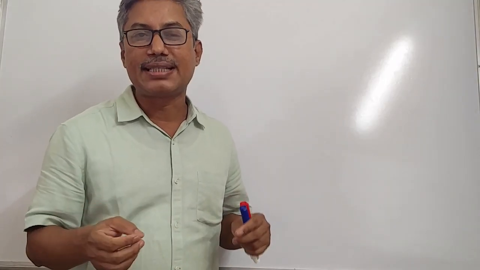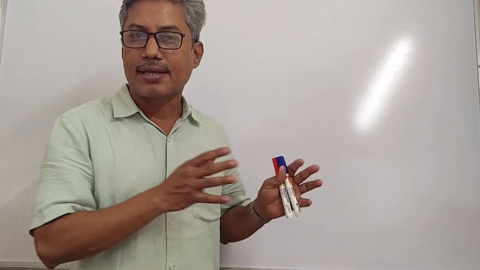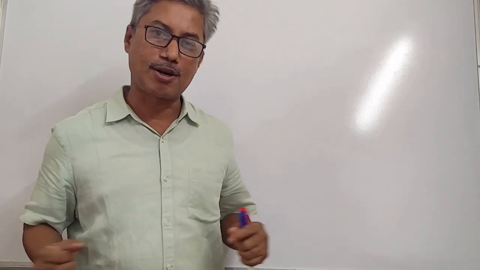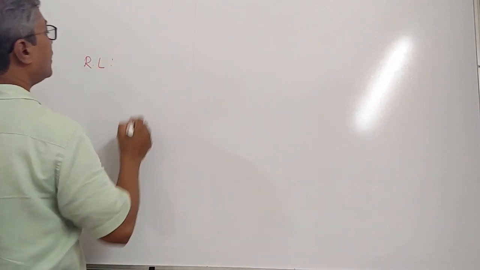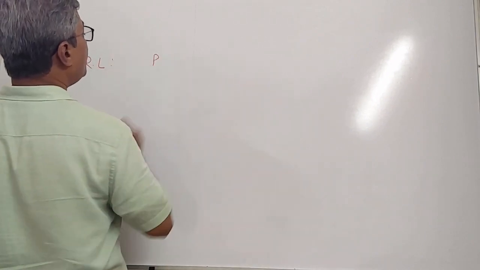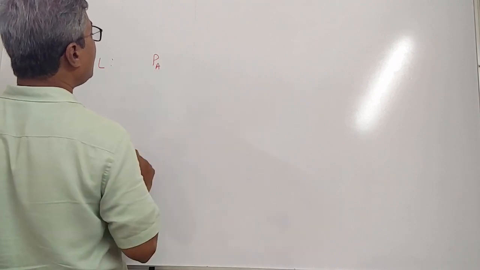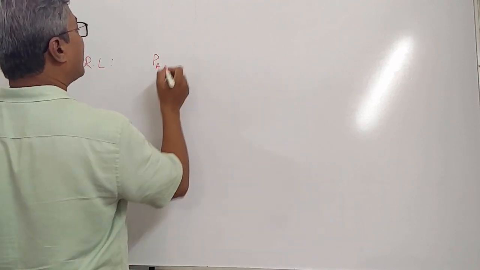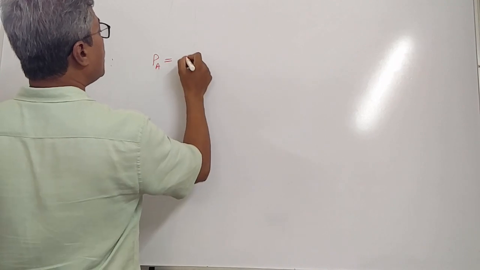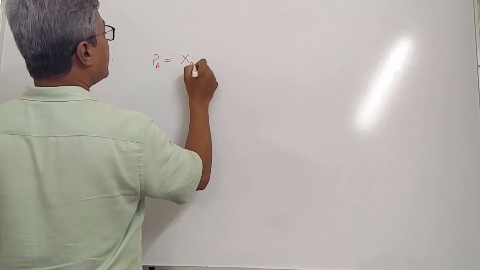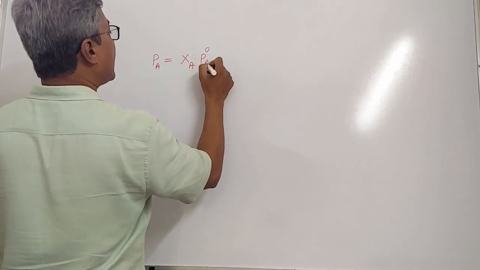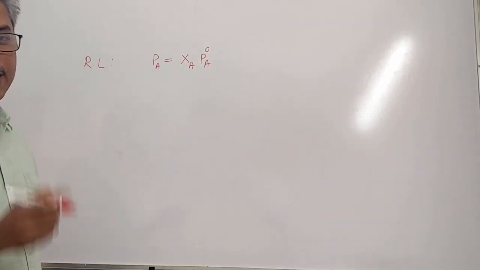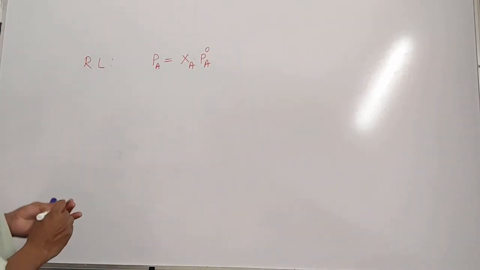We'll find the relationship between Henry's law and Raoult's law. See, students, what Raoult's law says: vapor pressure of the component A in the mixture of volatile liquids is equal to mole fraction of the component A into its vapor pressure in pure form, when it is present in pure form.